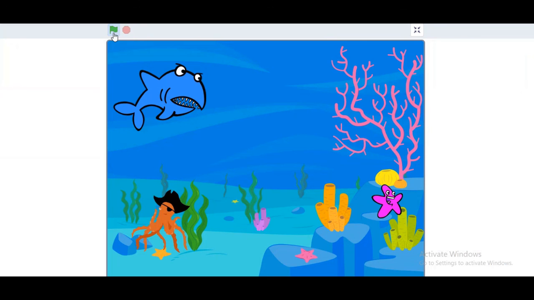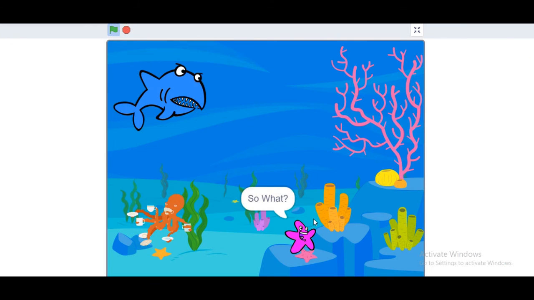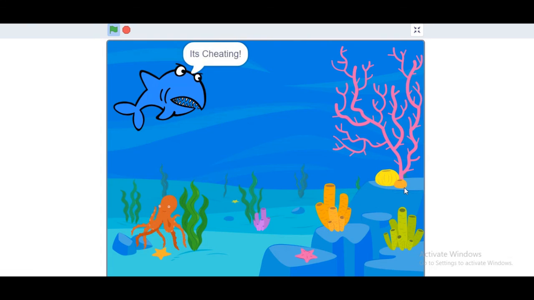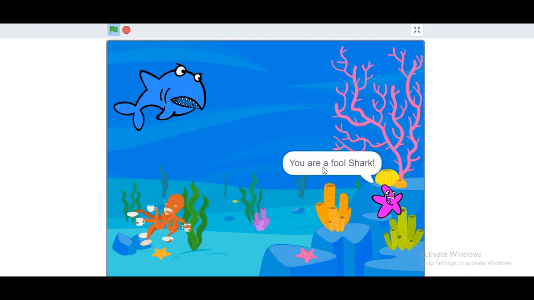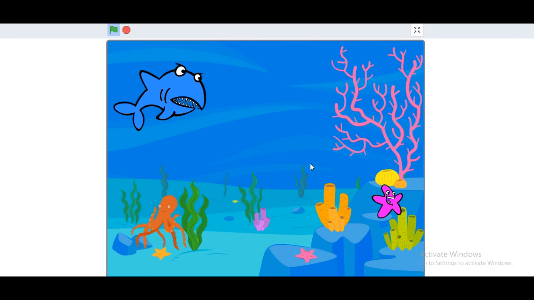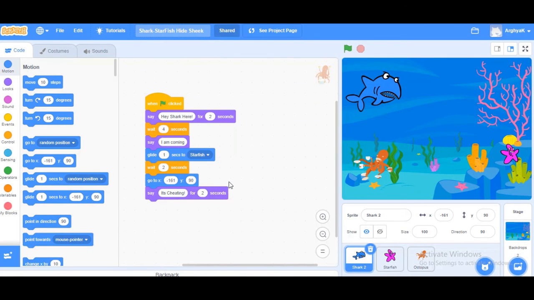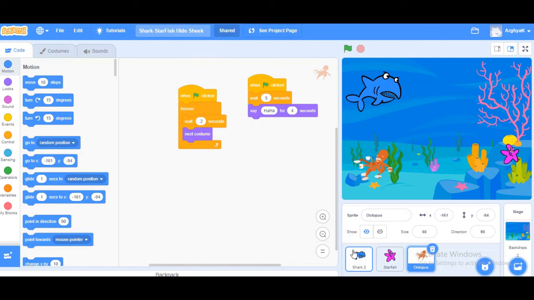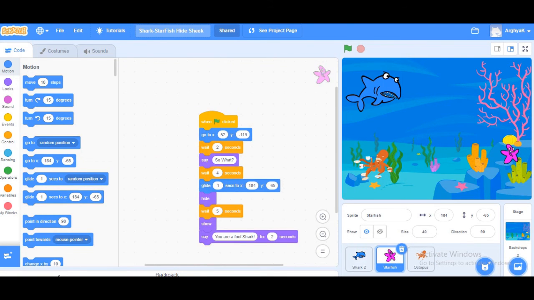Let's start, say hey shark here, and starfish saying so what, and it is laughing, and starfish vanishes again, it is saying it is cheating, you are a fool shark. And so this way we can make a very good story using programming. Okay, so again we can see the code, we have very small code for all three characters. Okay, so accordingly we can make some very interesting stories.